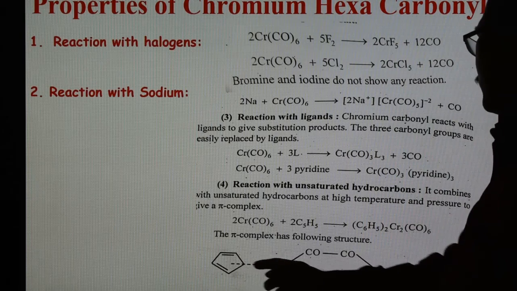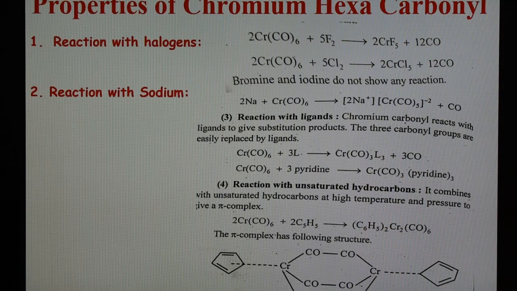So these are the important properties of chromium hexacarbonyl. Four reactions are there. All these are the important reactions of the tetracarbonyl, pentacarbonyl and hexacarbonyl compounds.